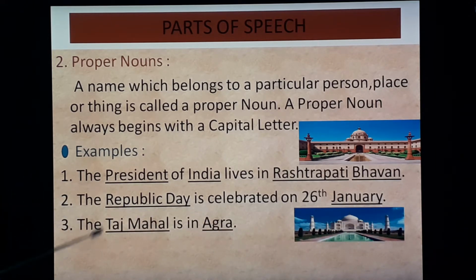Next, the Taj Mahal is in Agra. So, Taj Mahal, T capital, M capital, Agra, A capital. Okay, and a particular thing is indicated. That is why this is called proper noun.